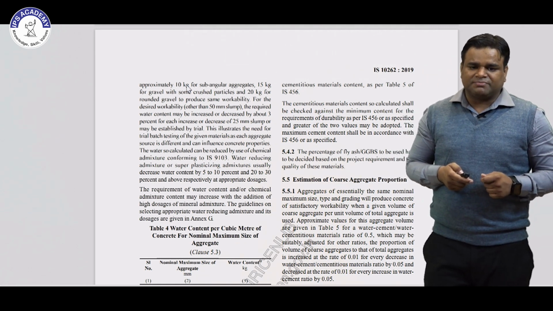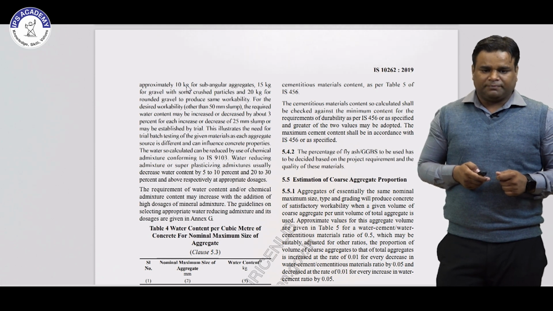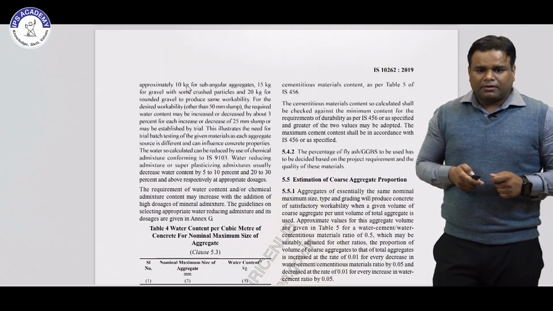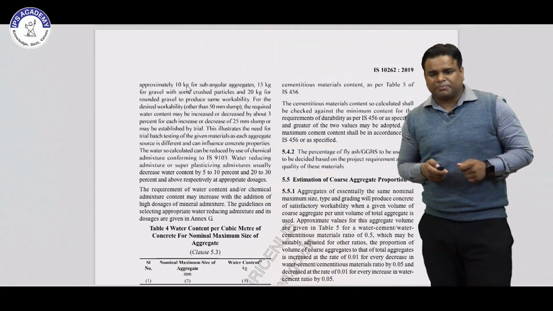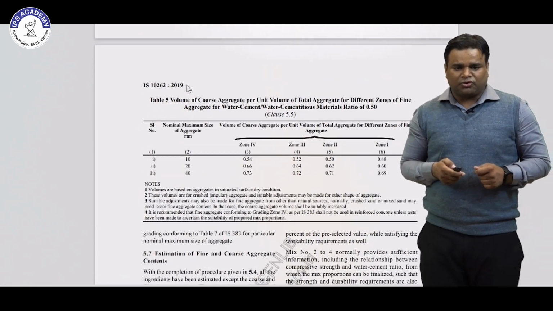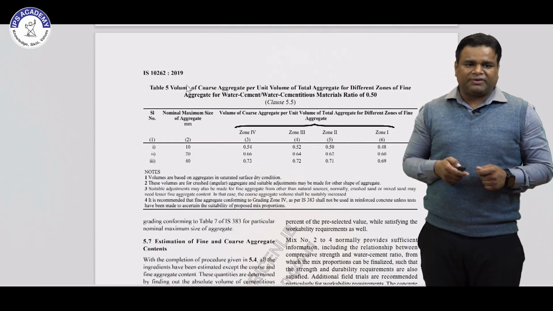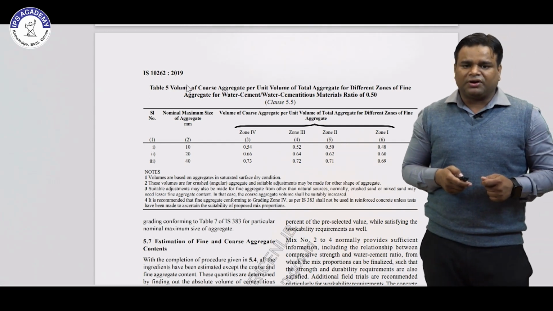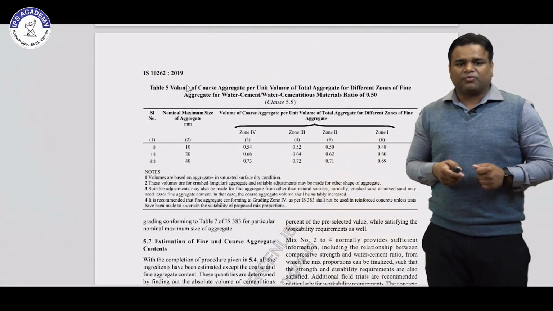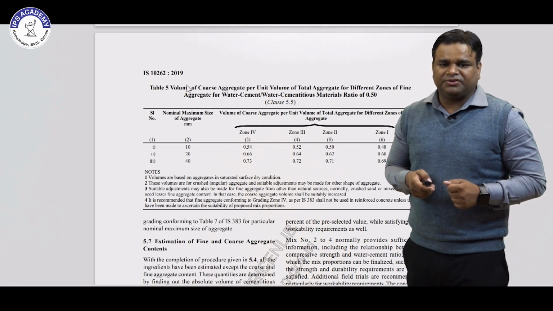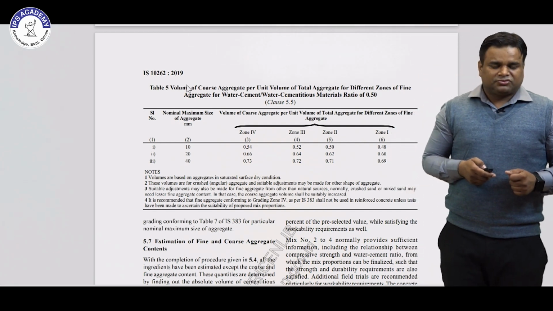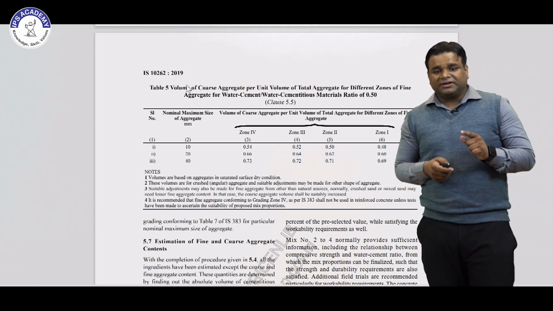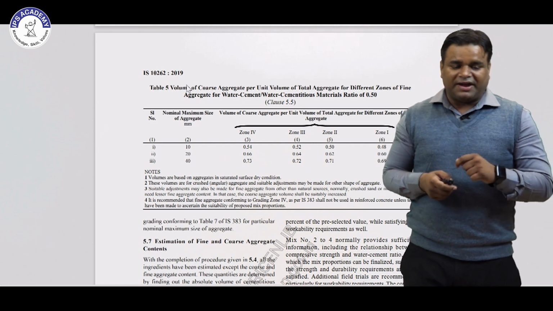Then the next point is estimation of aggregate proportion. For aggregate proportion, it is in table number 4, just like we have seen in table number 5. Volume of coarse aggregate per unit of total aggregate for different zones of fine aggregate for water cement ratio of 0.5. So this table is for 0.5 water cement ratio for the different zones of the fine aggregate.